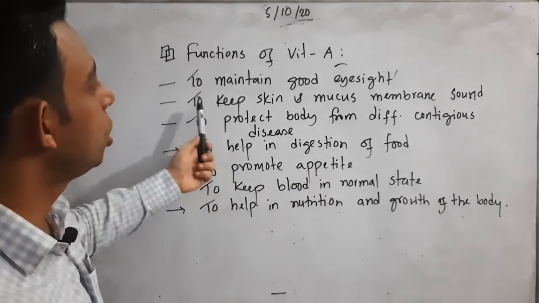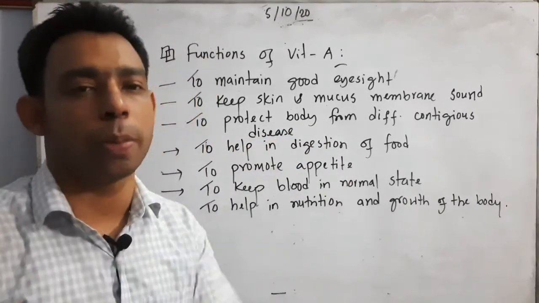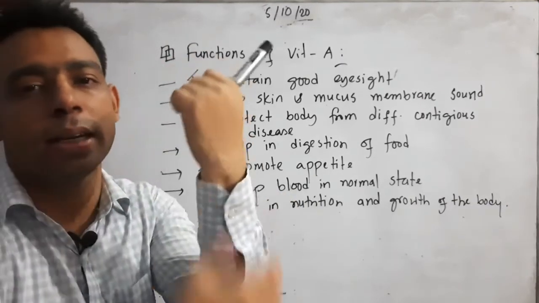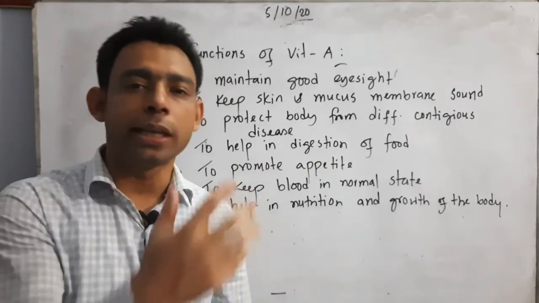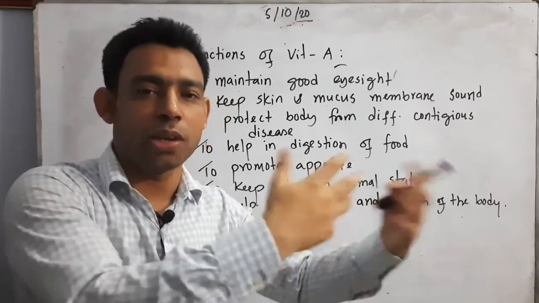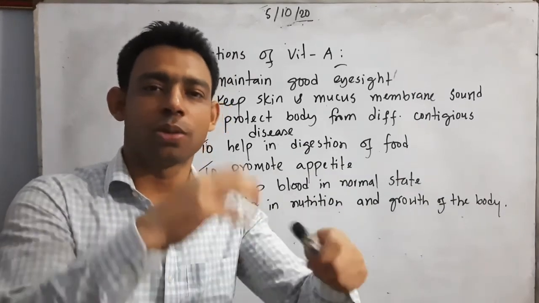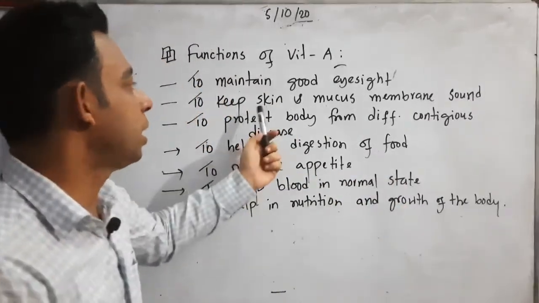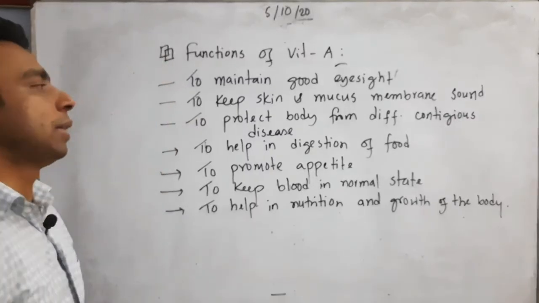This one is very important: to keep skin and mucous membrane sound. The mucous membrane is a jelly-like substance layer. The outer layer is the skin, and after the skin there is a jelly-like layer, which you can see during Qurbani Eid, and which children use to make a drum. That layer after the skin is called the mucous membrane. If these are kept sound, there will be no problem with the skin.